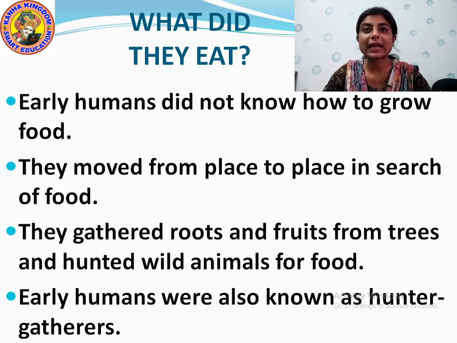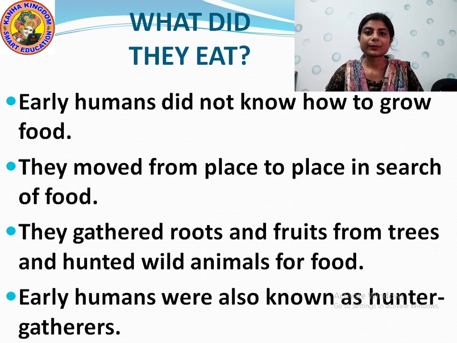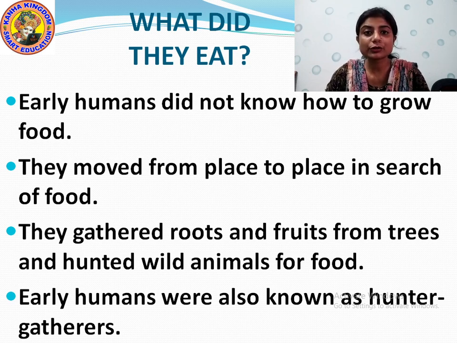And what did they gather to eat? They used to gather roots and fruit from the trees, and they also used to hunt wild animals for food. Wherever they found fruit on the trees, they would pluck it and gather it. And sometimes they used to eat the roots of the trees. And sometimes they used to hunt wild animals and eat their flesh.